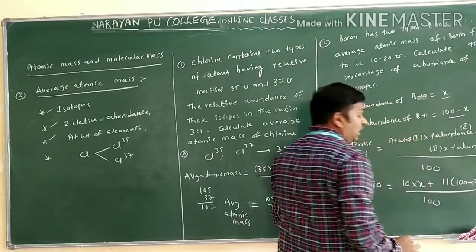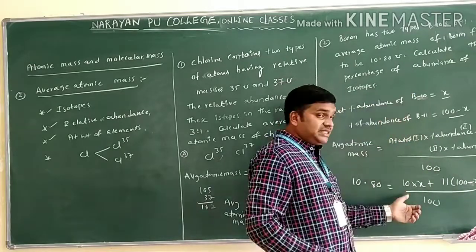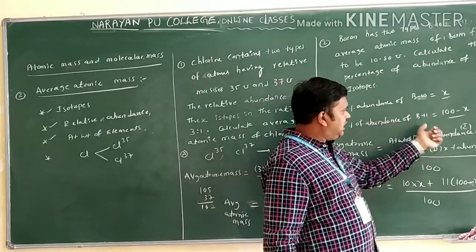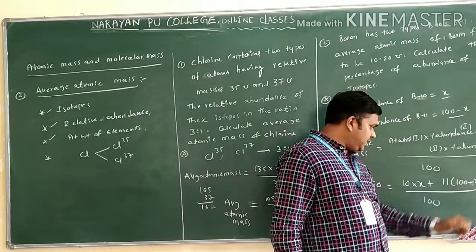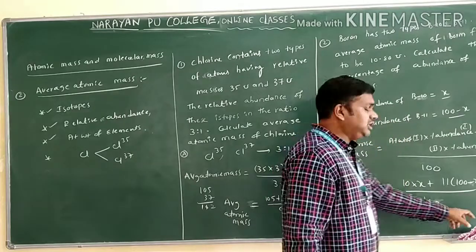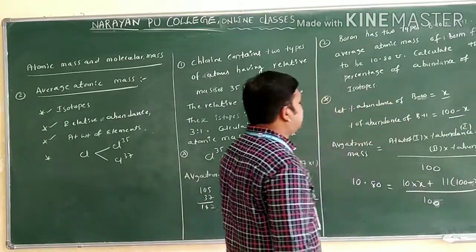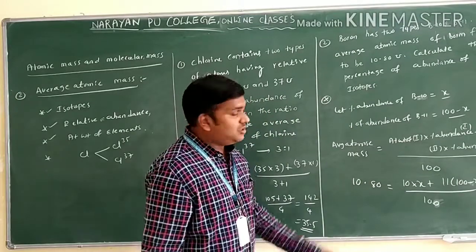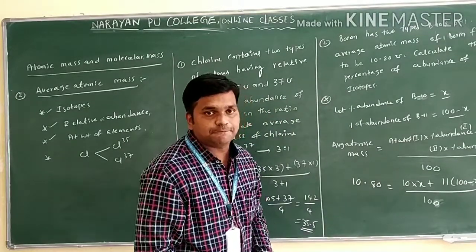How am I writing? The first element is 10, its abundance is x. The second element's weight is how much? 11. And abundance how much? 100 minus x. And what is the total ratio we have? 100. Now what do we do? We want to do the simplification. Then you will find out the value of x and the value of 100 minus x.